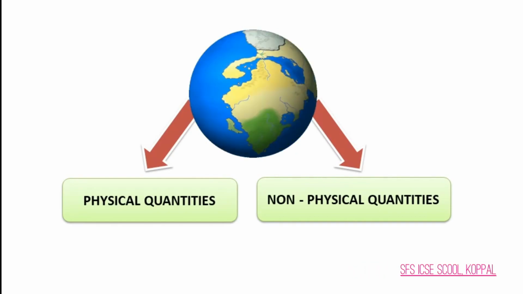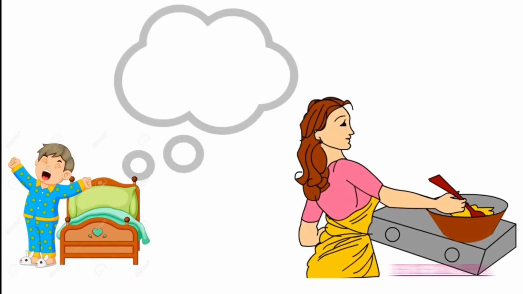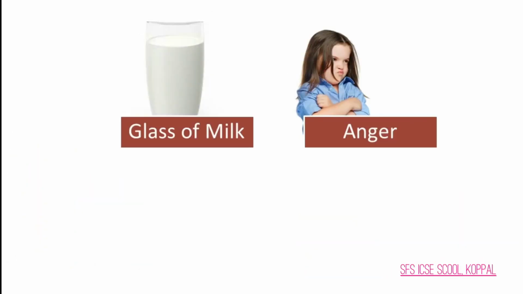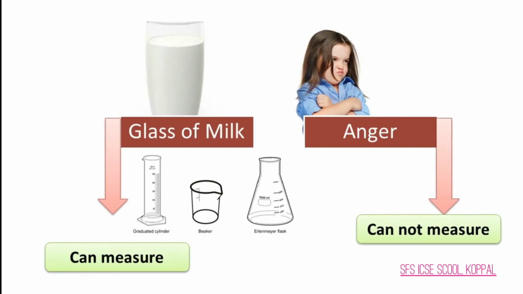Suppose as you get up in the morning, you go to your mother and ask, "Mummy, prepare for me a glass of milk." Your mother is scolding you for not washing your face. You are very angry. From the above example, let us take two things. Number one, glass of milk, and number two, your anger. You can measure a glass of milk using a measuring jar or a measuring beaker. But you cannot measure your anger.